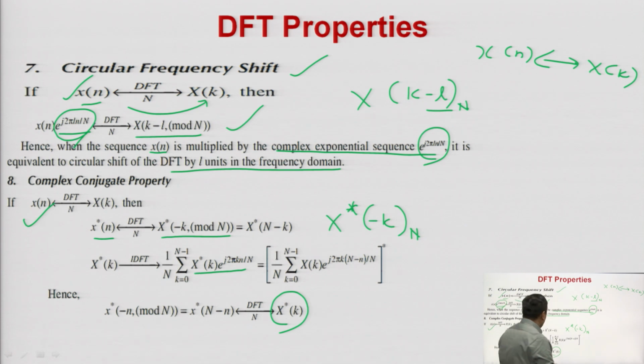So, what is the property? If x of n has DFT capital X of k, then the DFT of x conjugate of n will be X conjugate of minus k with period of N. Or, in reverse, you can prove that the DFT of x conjugate of minus n will be X conjugate of k.